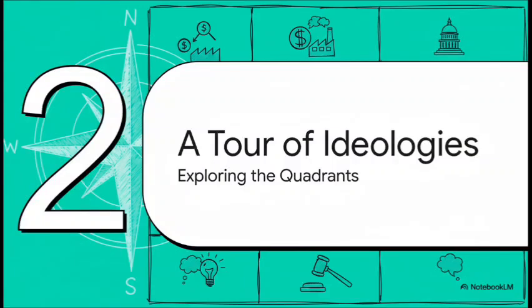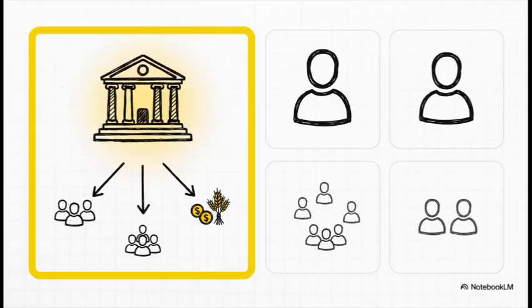Start exploring. We'll take a quick tour through each of the 4 quadrants to see what kinds of real-world ideologies actually live there. Starting in the top left corner, we find ideologies that believe in a really strong, centralized government to manage a collectivist economy. In this zone, the state plays a massive role in redistributing wealth and controlling society, all for what's seen as the good of the group.